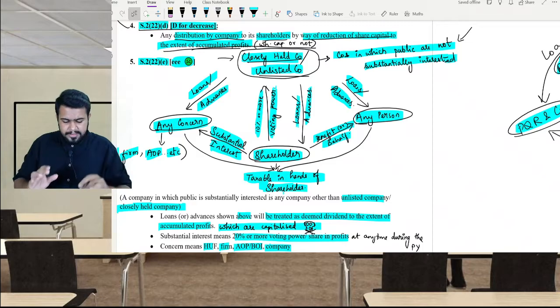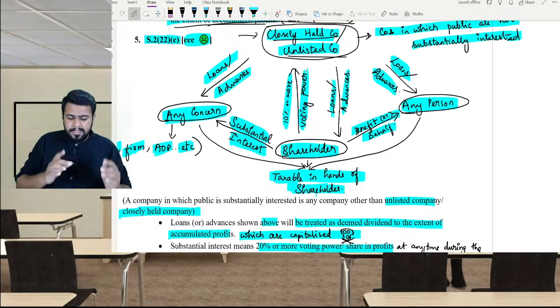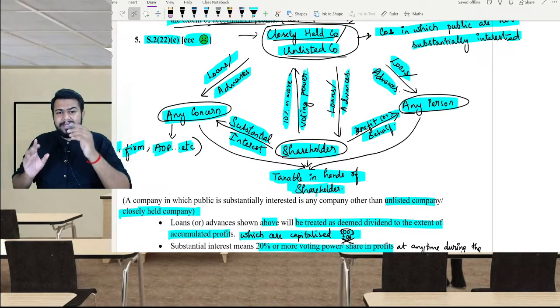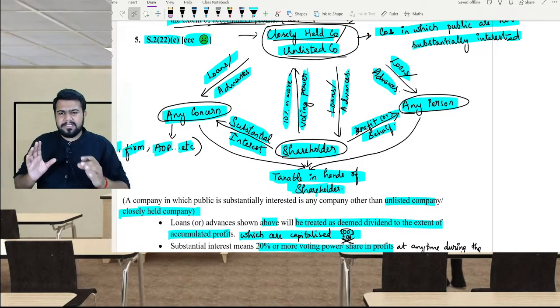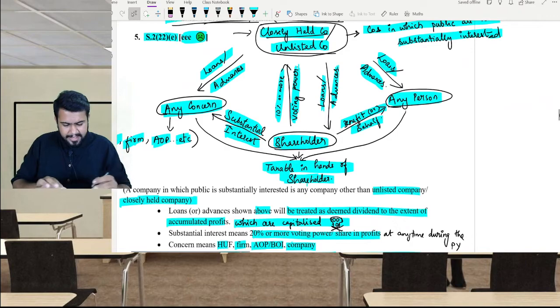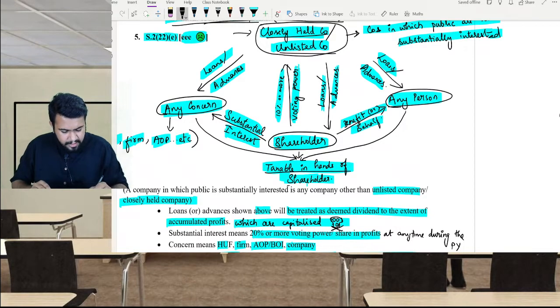If loan is received, it is deemed as dividend. And not only this, if the shareholder is having substantial interest in any concern, and if that concern is receiving loans or advances from the closely held company or unlisted company, then also the loan or advance will be considered as deemed dividend in the hands of shareholder.